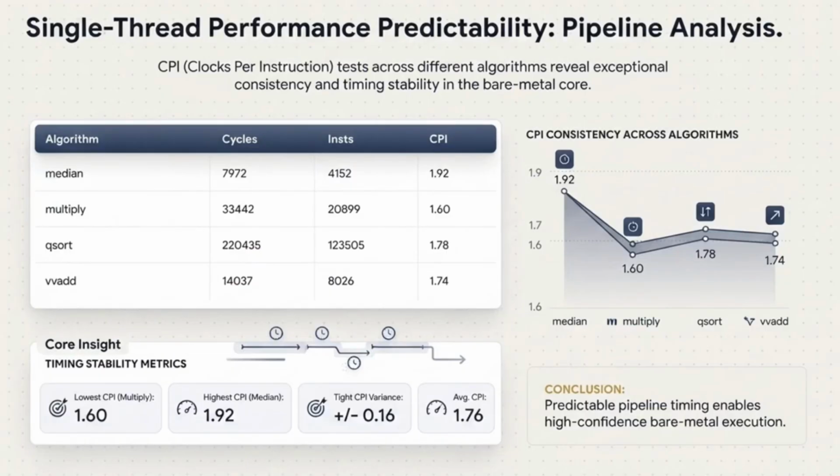You can really see the predictability of this pipeline when you look at the cycles per instruction, or CPI, across different single-thread algorithm tests. Whether it's sorting data with QSort or running vector additions, that CPI stays incredibly consistent, hovering right between 1.6 and 1.9. When you're designing a bare metal core where timing is literally everything, that kind of stability is exactly what you want.